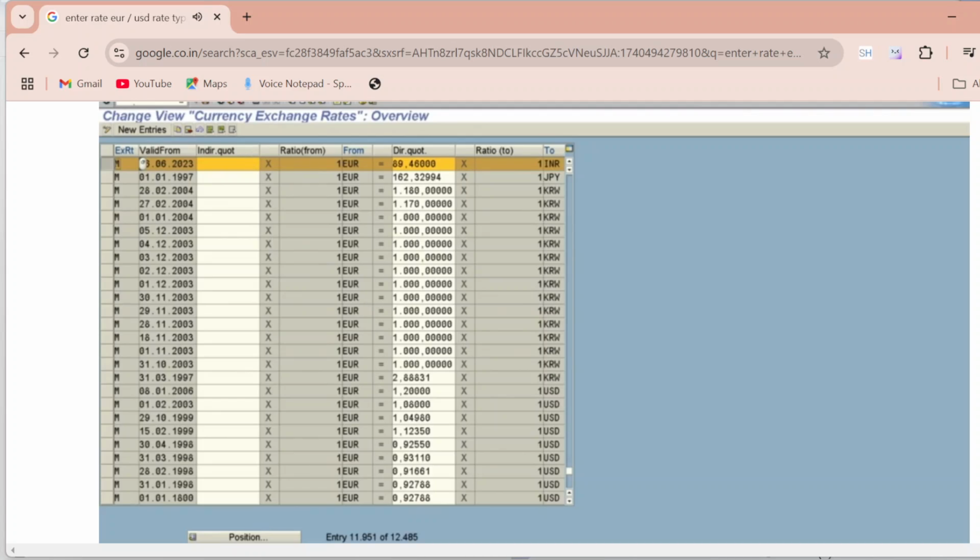This line I created, just simply enter your exchange rate M, valid from date, indirect quotation is not required. This is 1:1 conversion, 1 euro to 1 INR. Just put the value 89.46. This is the current exchange rate from euro to Indian rupees. Just enter this and click on save. I already saved that. Okay, and I'm just showing you this table. Once you maintain this, just create the purchase requisition, you will not get this kind of error.